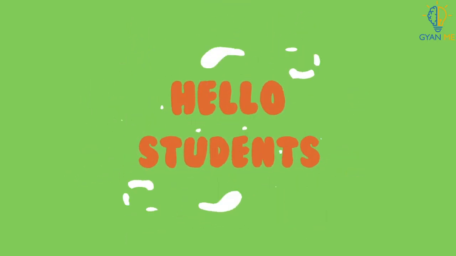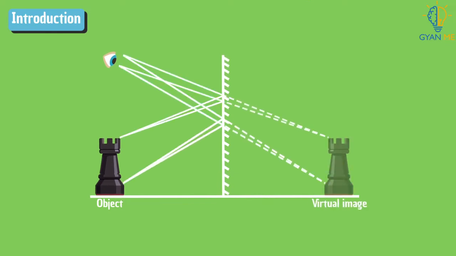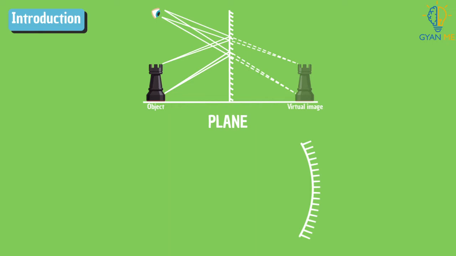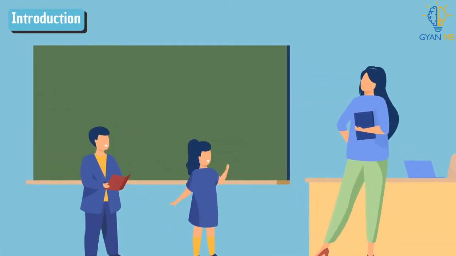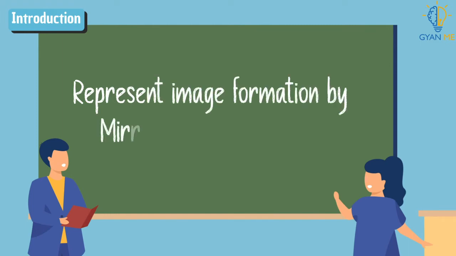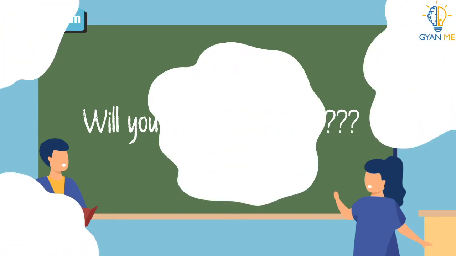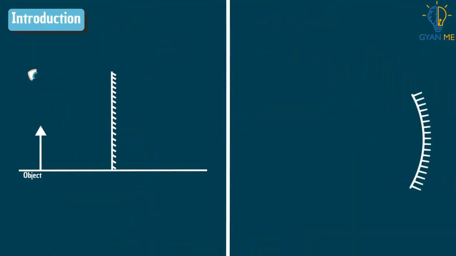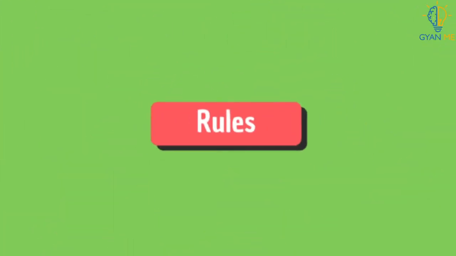Hello students. We already know that image formation is a characteristic feature of all mirrors, whether plane or curved. And we know they both form different types of images. But students, if you are asked to represent image formation by mirrors in your notebook, will you be able to do it? Yes, we can do it by ray diagrams.